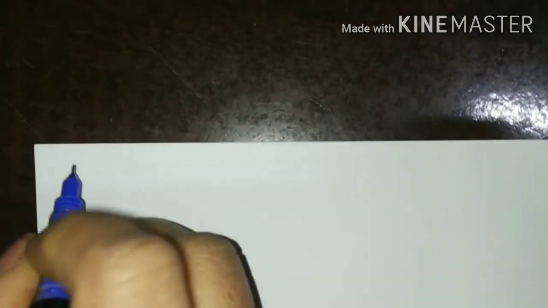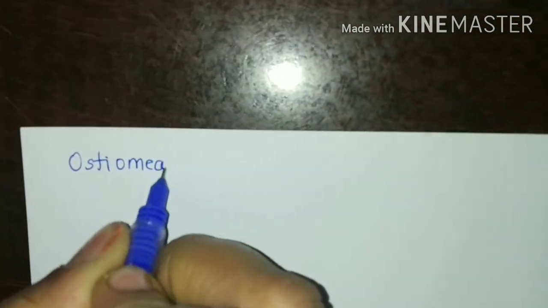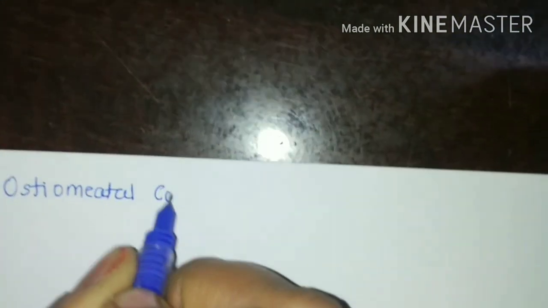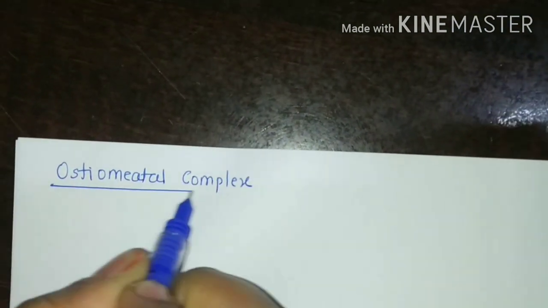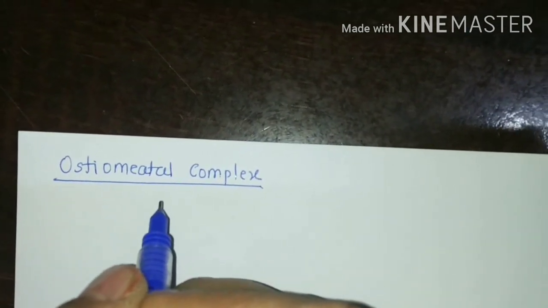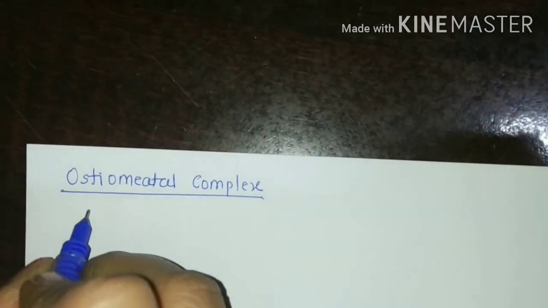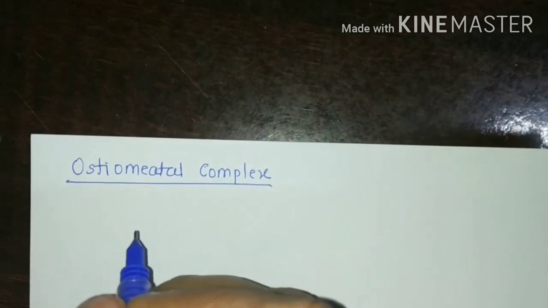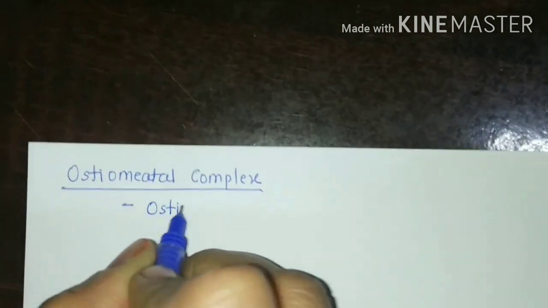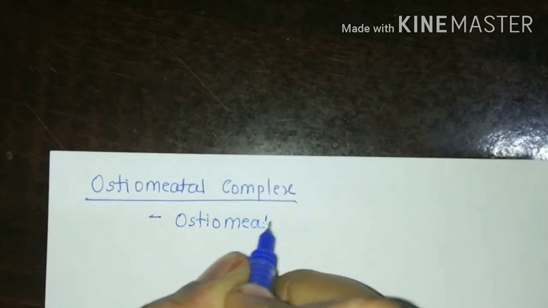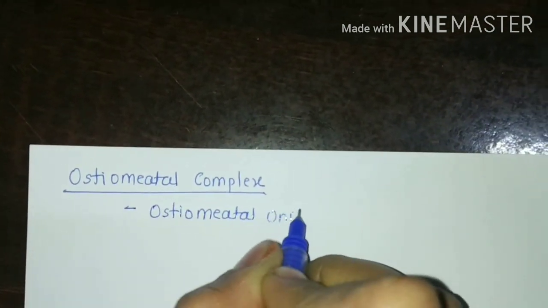Good morning all. Now coming to a small topic, that is osteomeatal complex. It is really a complex area which is situated in the lateral wall of nose in the middle meatus. There are numerous synonyms of the osteomeatal complex, so it is also called as osteomeatal unit.